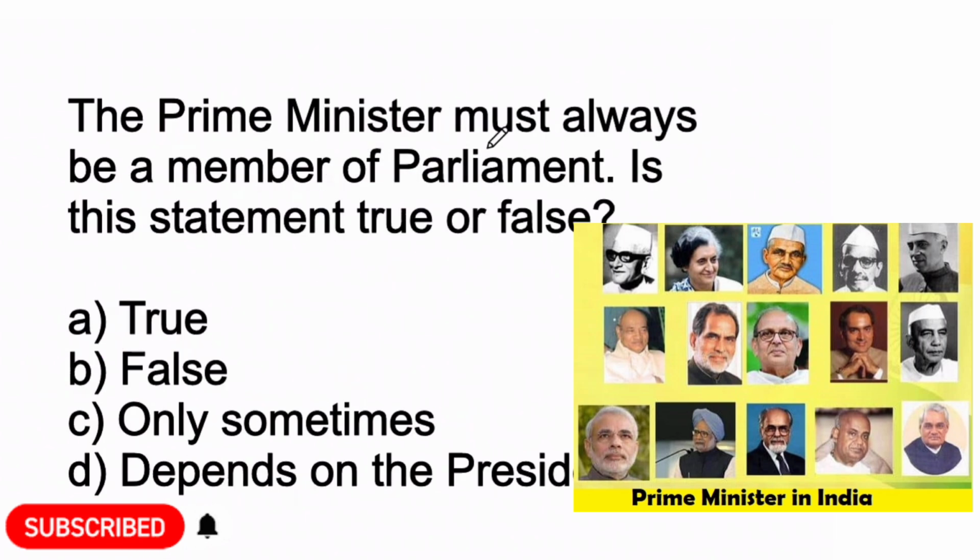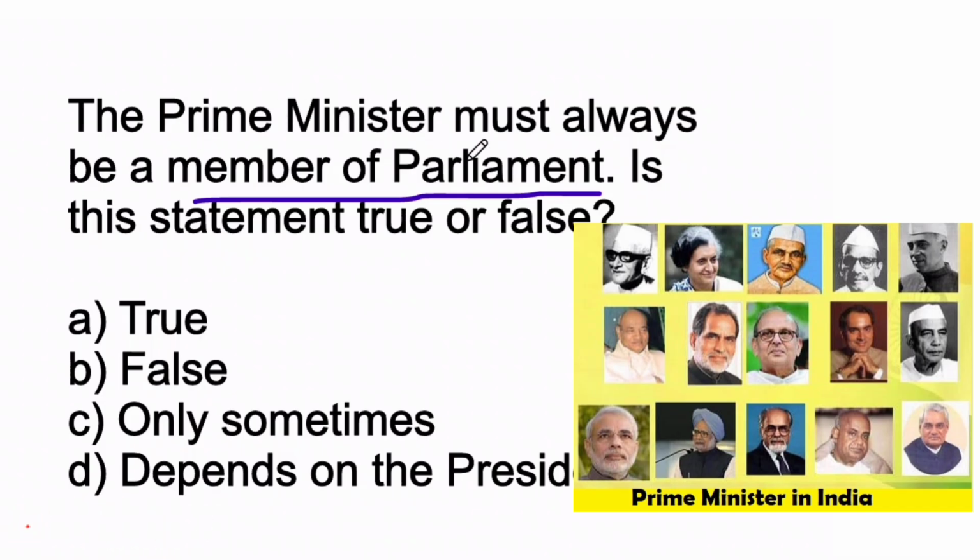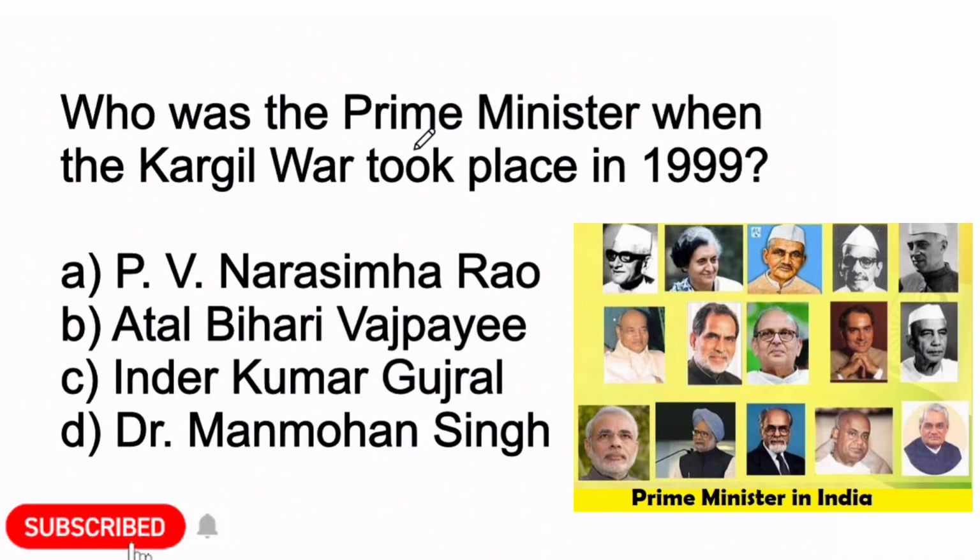Next, the Prime Minister must always be a member of Parliament. Is this statement true or false? Here option A is true. Option B false. Option C only sometimes. Or option D depends on the president. So here option A is correct. True.